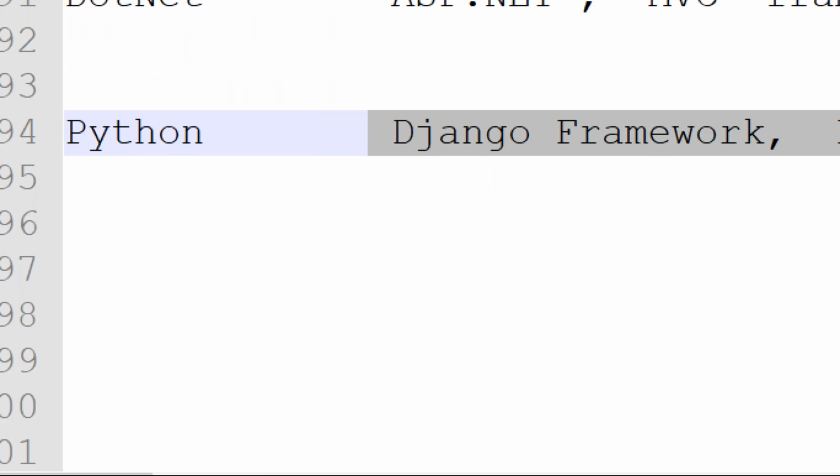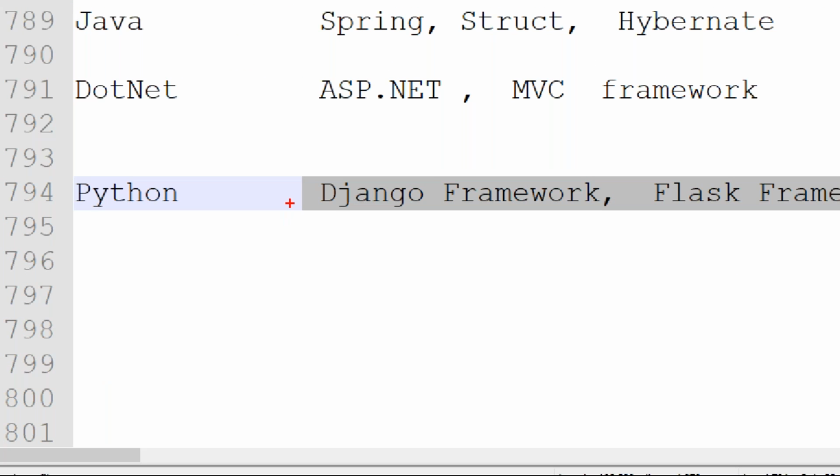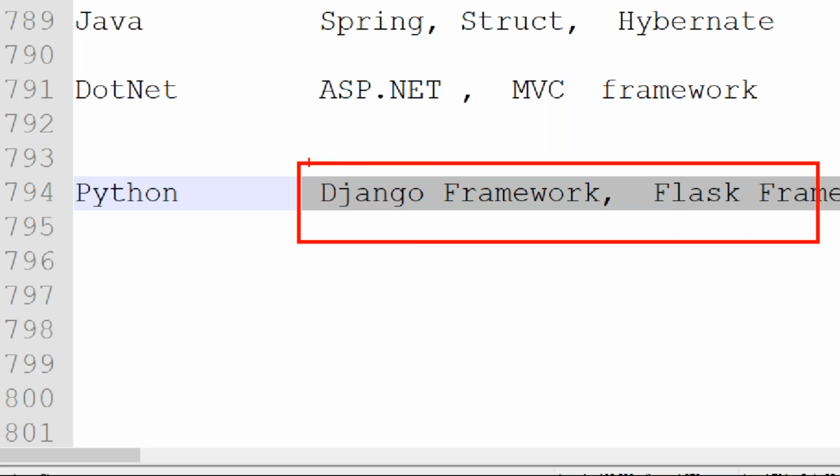But nowadays, compared to all these frameworks, the Django framework is getting more demand. For example, if 100 projects are developed using Python-related technologies, 90% of projects use Django only.